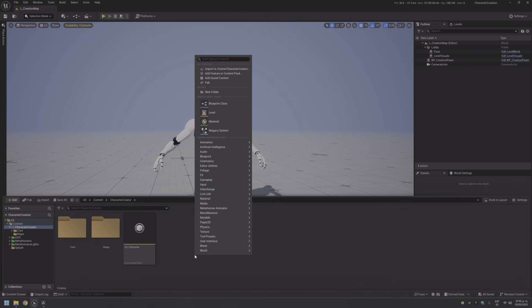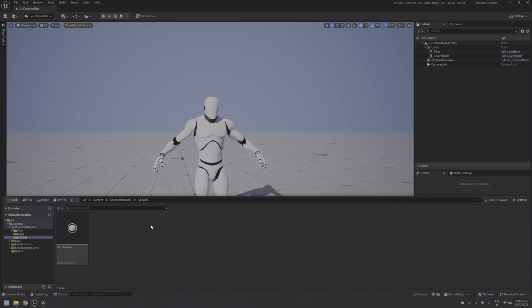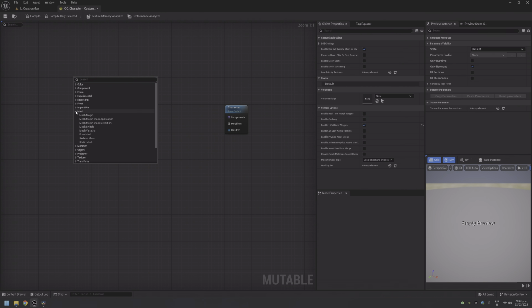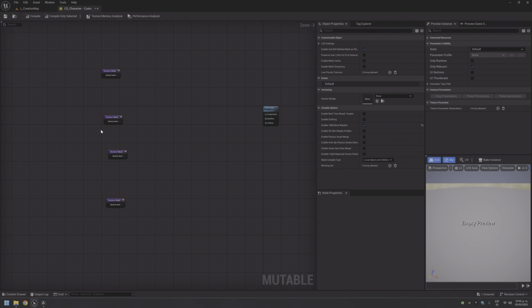Okay, right click, new folder, Mutable, call it Mutable, and place this object here and open it. And here, right click, mesh, skeletal mesh, and select it, Ctrl C and Ctrl V 3 times.